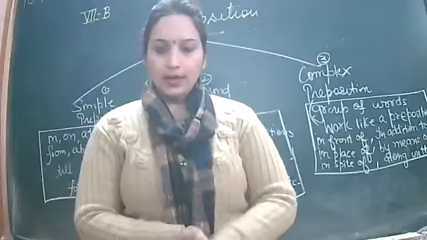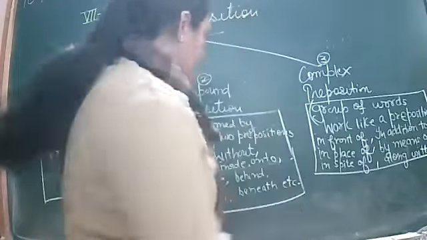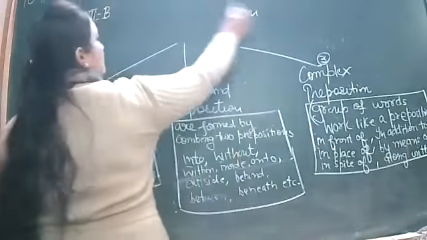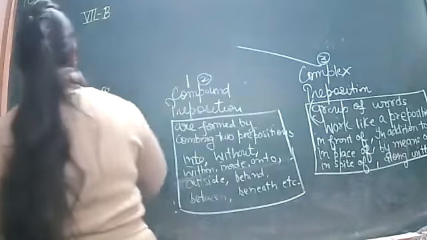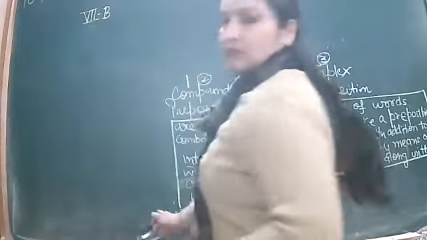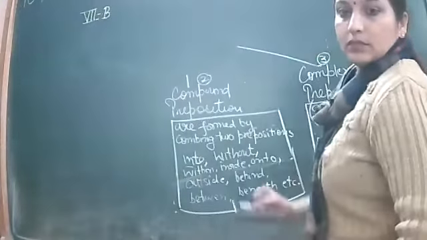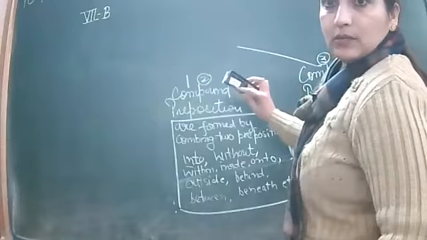Afterwards, I'm going to rub it. Hurry up. Written.